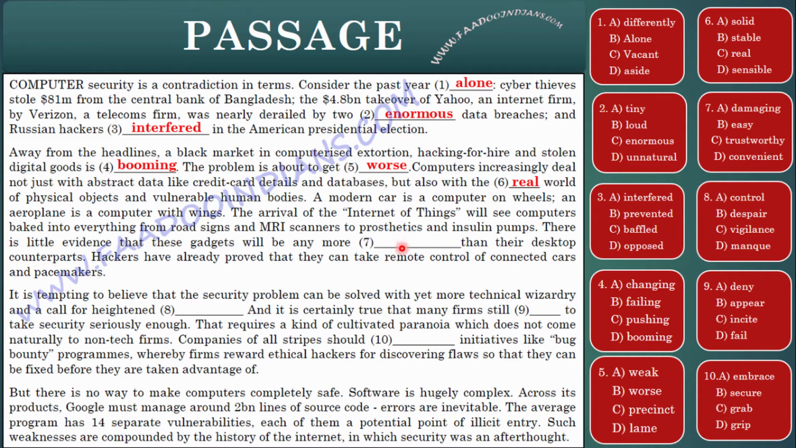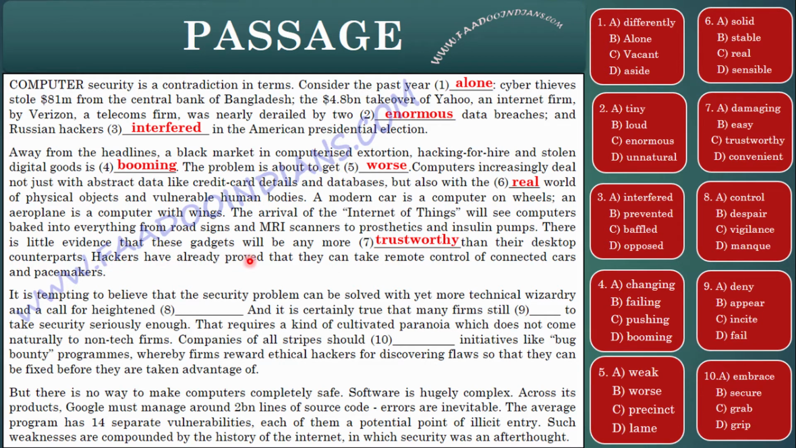Well, trustworthy is here because we can compare in terms of trust the older desktops with these real world gadgets. So trustworthy fits here: trustworthy than their desktop counterpart. What was last? Convenient? Well, it doesn't suit here. Hackers, you can also link from reading the next line, because hackers can hack these real world gadgets. Therefore, these gadgets are no more trustworthy, as it was in case of desktop counterparts.